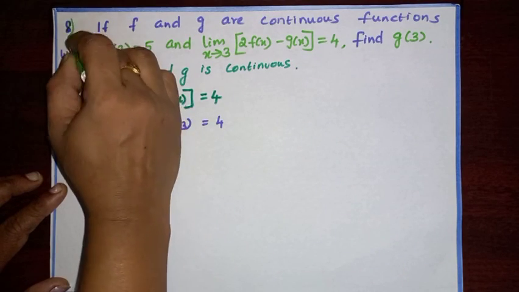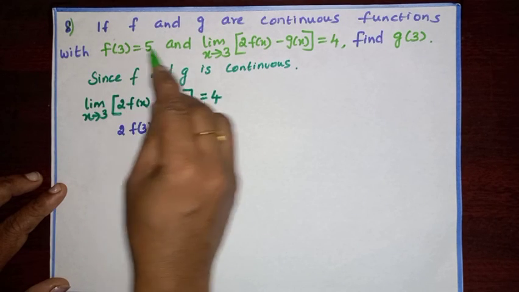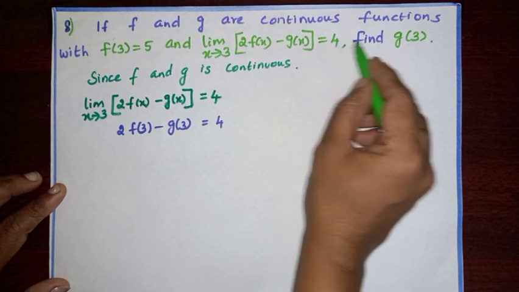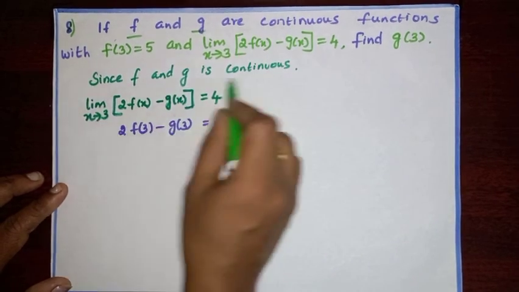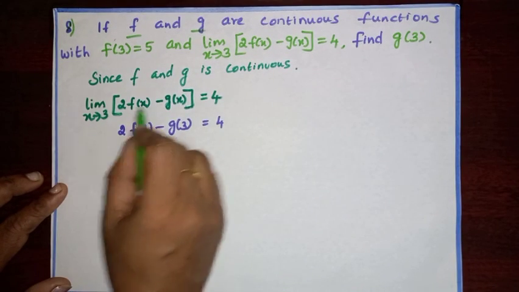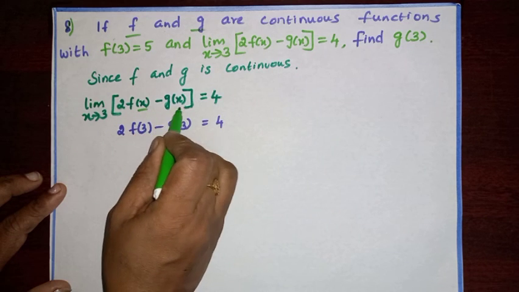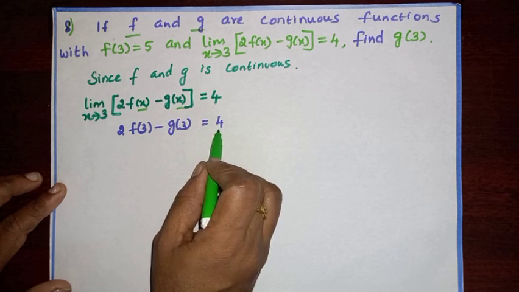Question number 8. If f and g are continuous functions with f of 3 equal to 5 and limit x tends to 3 of 2 f of x minus g of x equal to 4, find g of 3. Given f and g are continuous, limit x tends to 3 of 2 f of x minus g of x equal to 4. Now substitute in the place of x as 3: 2 f of 3 minus g of 3 equal to 4.